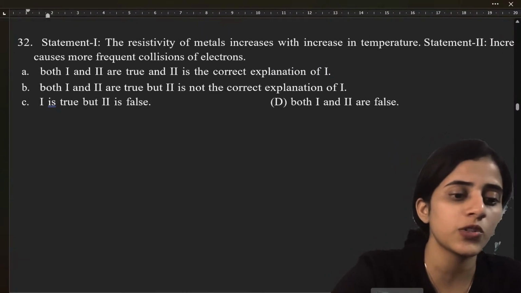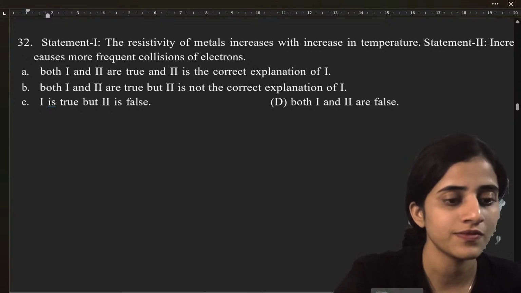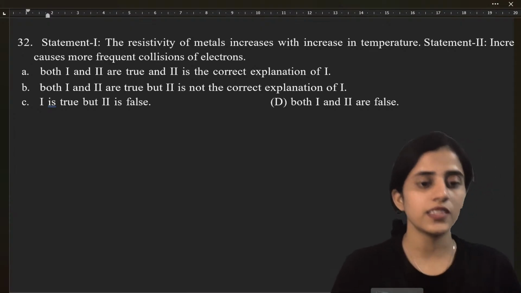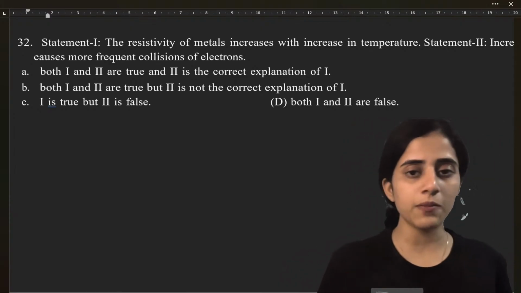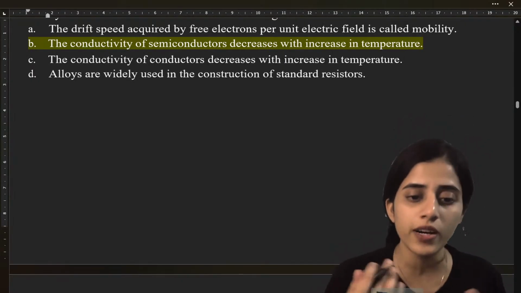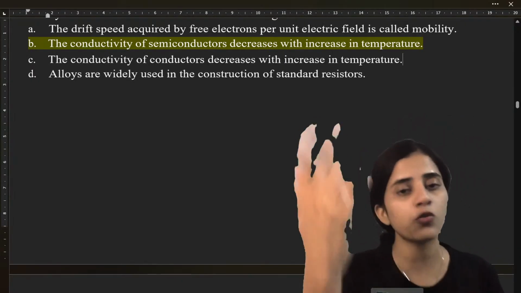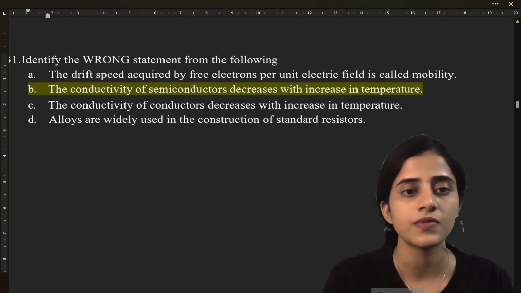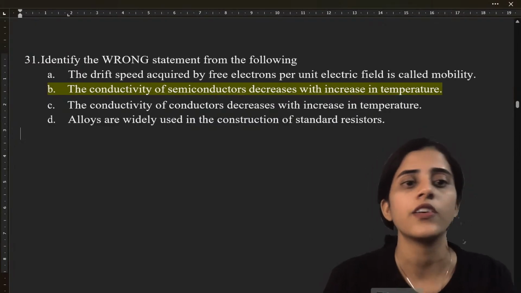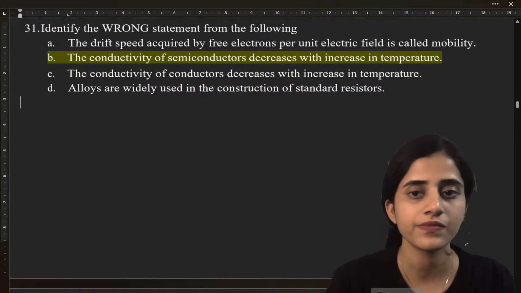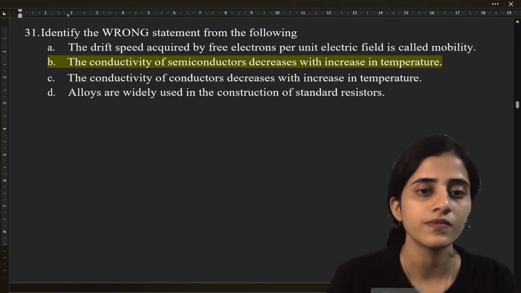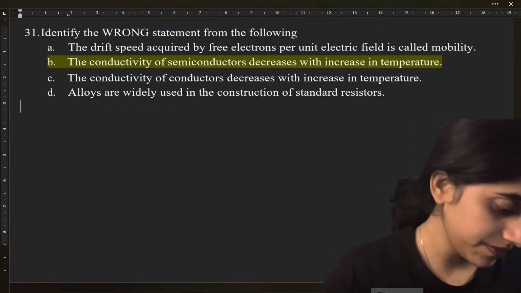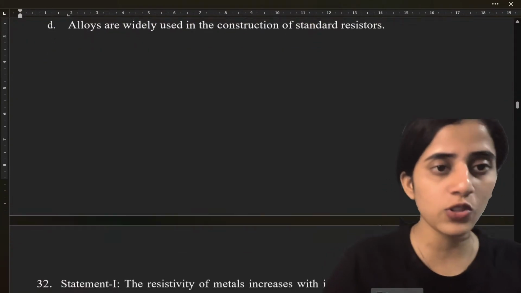Next question, question number 32. Is this clear? See, when temperature increases, what happens? For the previous question, more and more electrons from the valence band will move to the conduction band. Okay? So this is the wrong statement. Alright? Because this is a semiconductor. Yes, I'll give you the PDF. Don't worry.